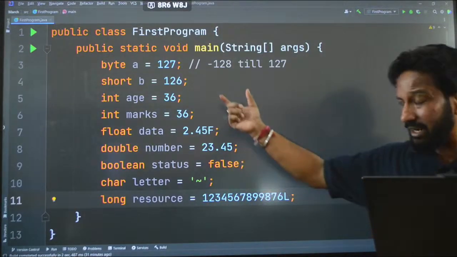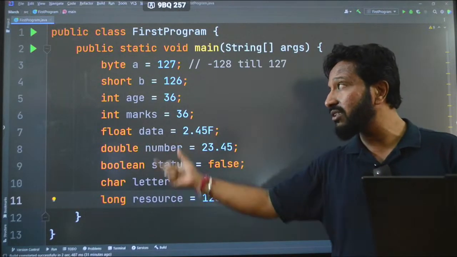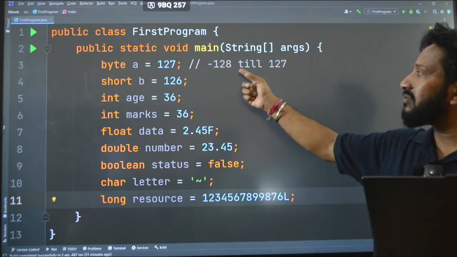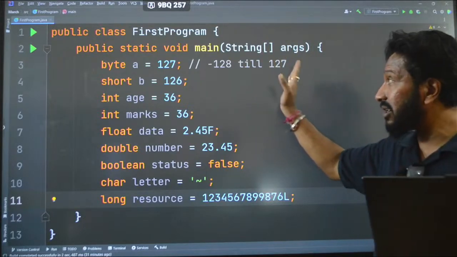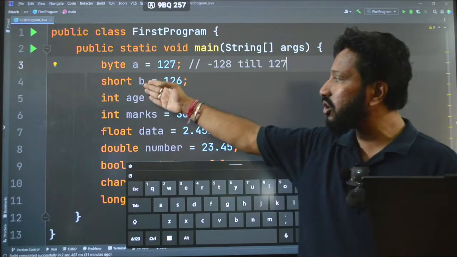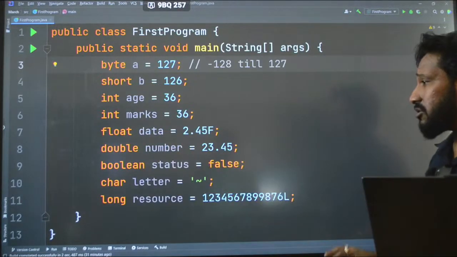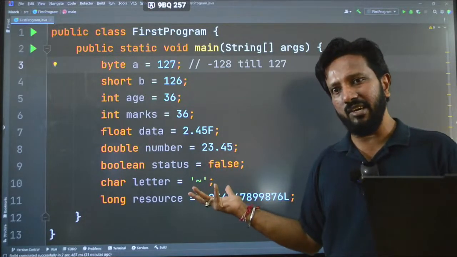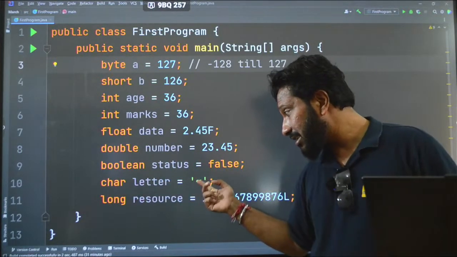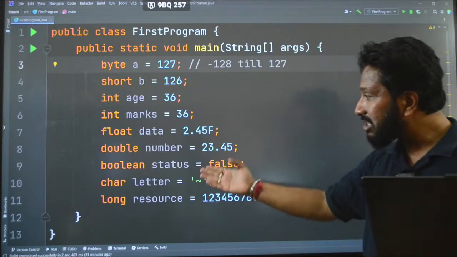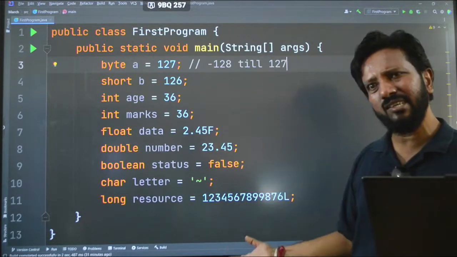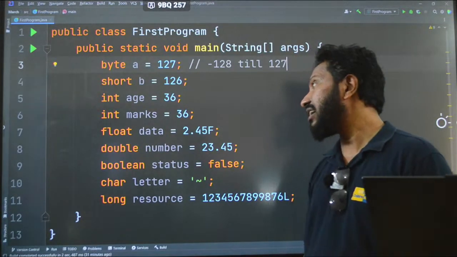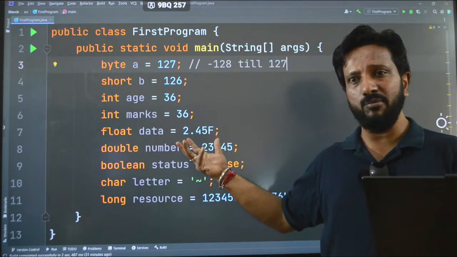So as I said, guys, you have to research what the range of all these individual data types is. I have already given you the byte data type. It is -128 till 127. Anything beyond that you have to use the short or maybe the integer data type. Similarly, you just find out for the others, because for boolean there is no range, it is either true or false. And similarly, character can only accumulate one character. And then we have the double. You just go through the internet, Google it out and try to let me know the answer if you can. Otherwise, I think by Monday or Tuesday I will be sending you a YouTube community post on the same thing.